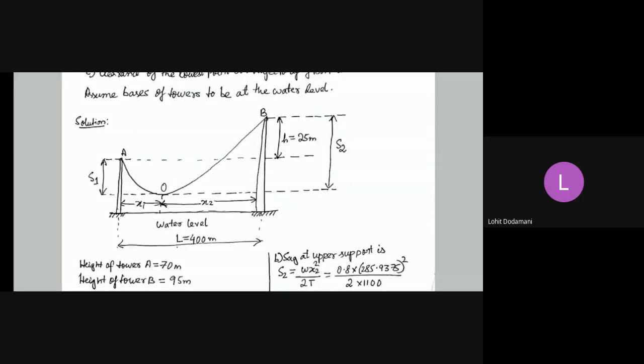Height of tower A equals 70 meter, height of tower B equals 95 meter. These two are the known things. Next, finding the value of h, as I told you. So h is 95 minus 70, simple, equals 25. Now L is known, T is known, and W is known. If L, T, and W are known, then first find the value of x1.